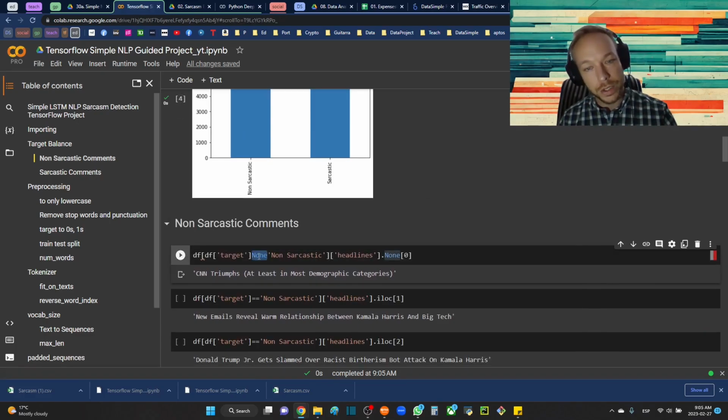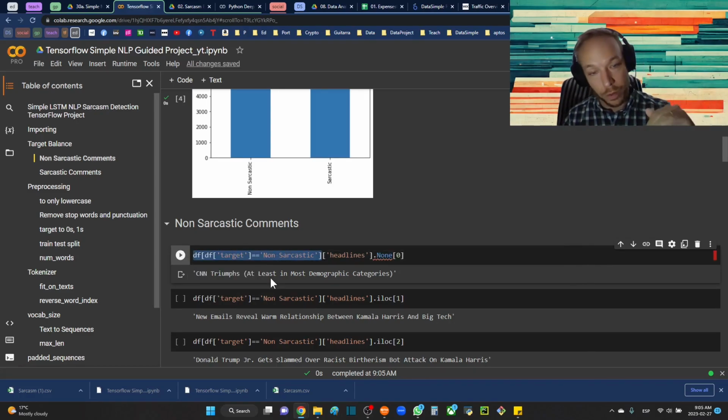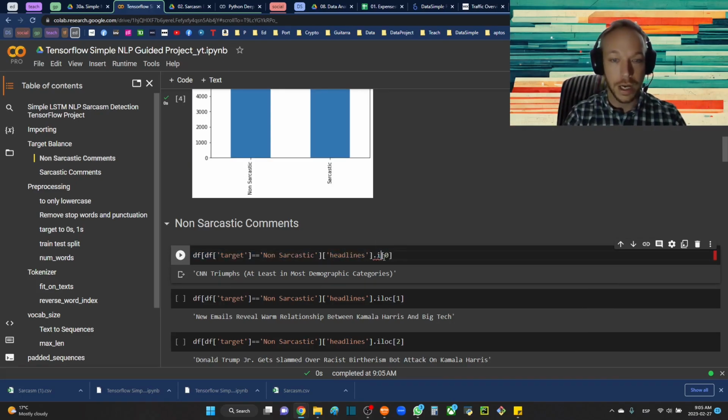So here let's inspect a couple of the sarcastic and non-sarcastic lines. We're going to go df square brackets, df.target equals non-sarcastic, and then pull the headlines. This will return the whole data frame of only the rows that are non-sarcastic. Then we take the headline out of that and use .iloc to get the value right out of that.